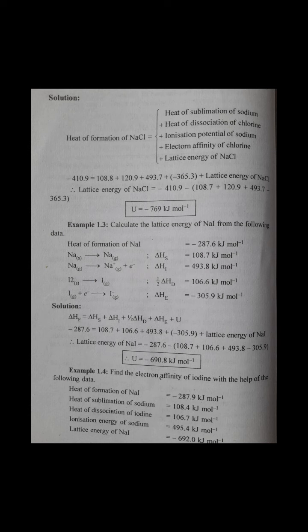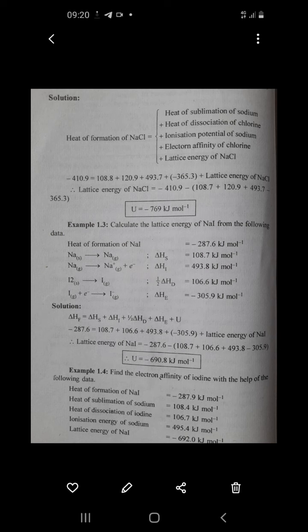So we have the heat of formation of NaCl is equal to the heat of sublimation of sodium plus the heat of dissociation of chlorine plus the ionization potential of sodium plus the electron affinity of chlorine plus the lattice energy of NaCl. So we have to calculate the lattice energy of NaCl.